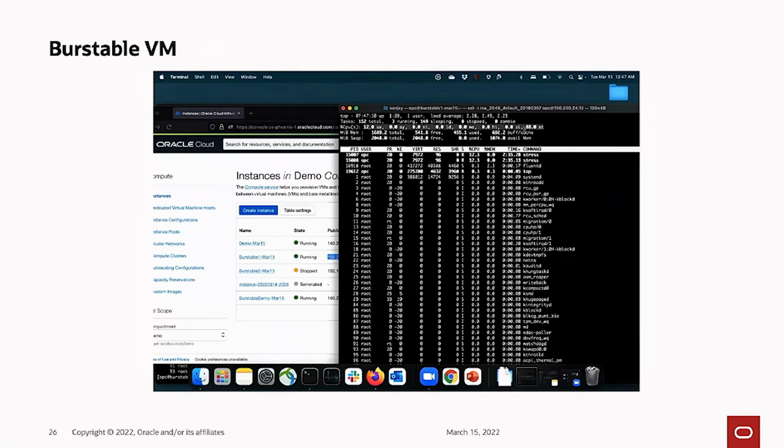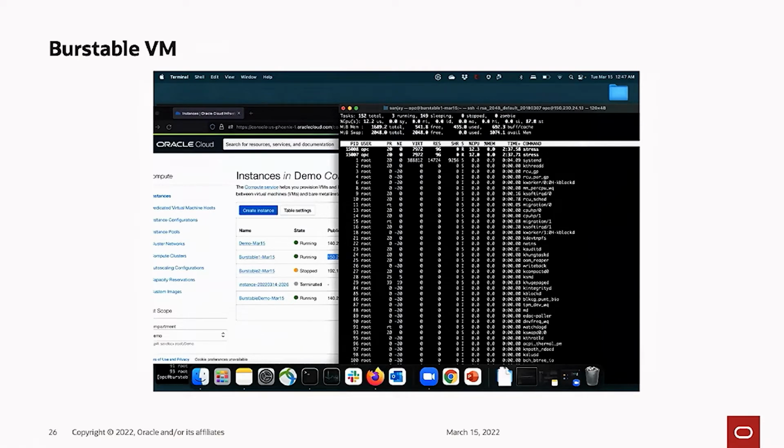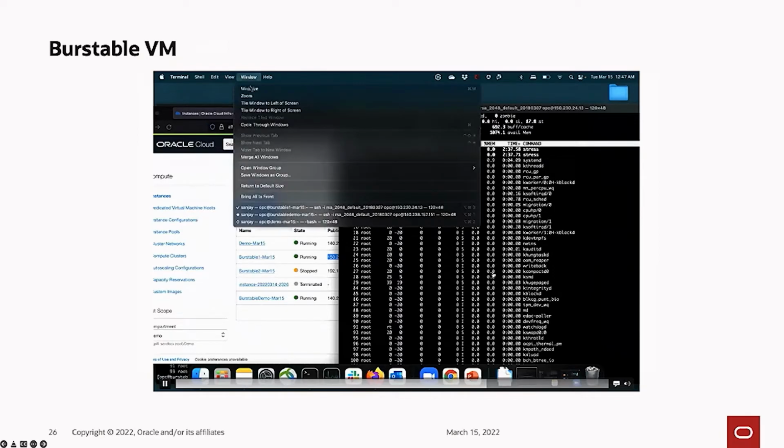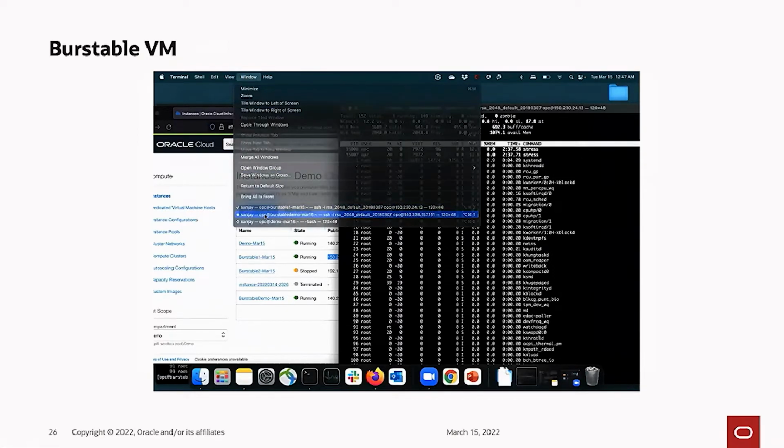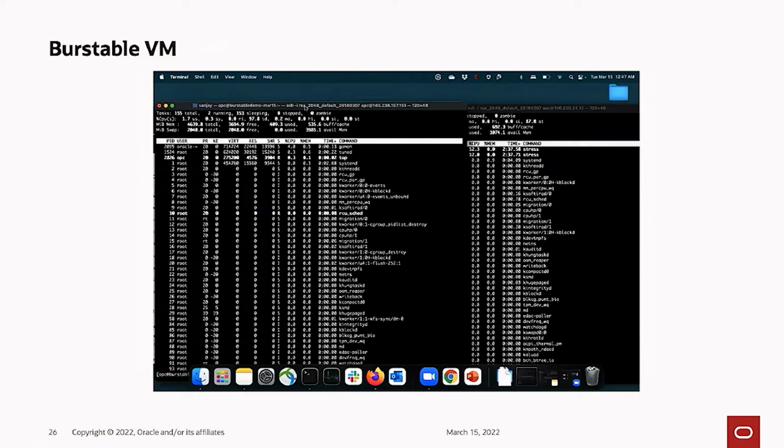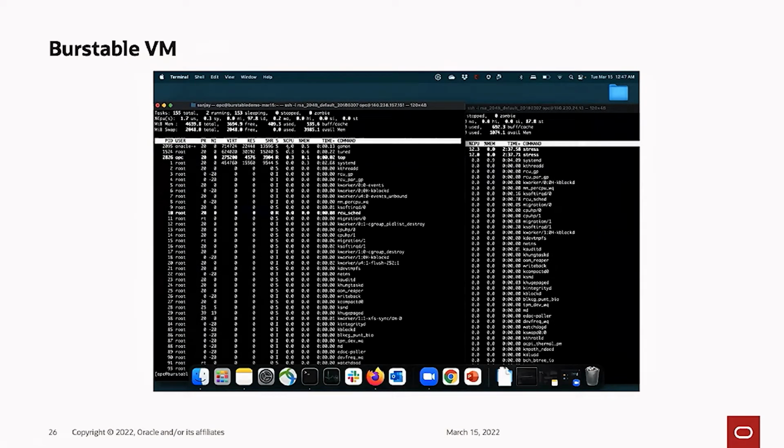And the reason why is because I've been running stress for hours on it. So after it's run for as much as possible, the underlying hypervisor will hold back the rest with steal time and cap the usage to just 12.5%, right? So I'm going to exit and kill the stress on this one. So I've got this VM that's been maxed out in terms of burst, and then I've got a new VM that I have not actually burst on.